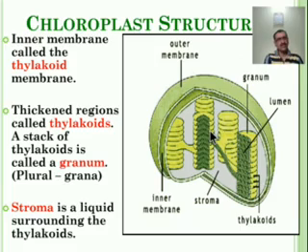The number of chloroplasts per cell ranges from 1 to many, as per the plant.